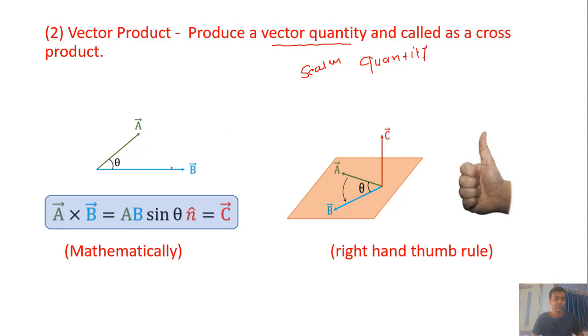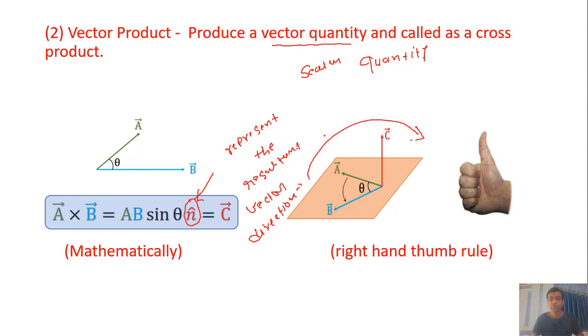The mathematical formula of the vector product is A cross B is equal to AB sin theta A N. Here A N represents the resultant vector direction, and it can always be found by the right hand thumb rule. Suppose we multiply vector A to vector B, then as per the right hand thumb rule the direction of C is in the direction of the thumb.